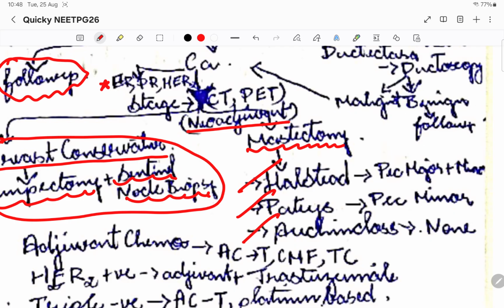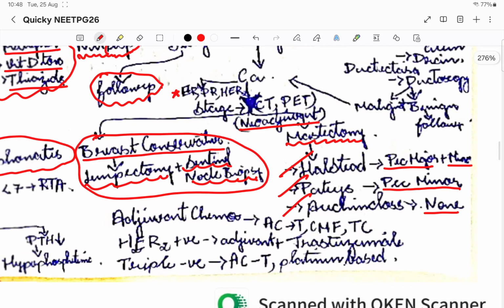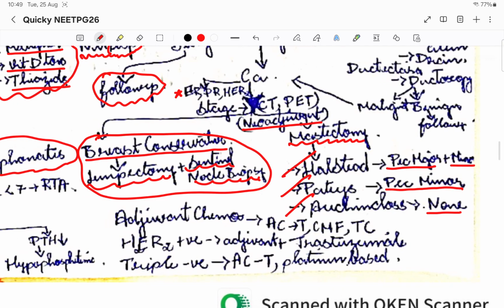In Halstead we'll be removing both pectoralis major and minor, whereas in Patey only the pectoralis minor is removed, whereas in Auchincloss none of them will be removed. So this is the major difference between these three mastectomies. So neoadjuvant chemotherapy was done.